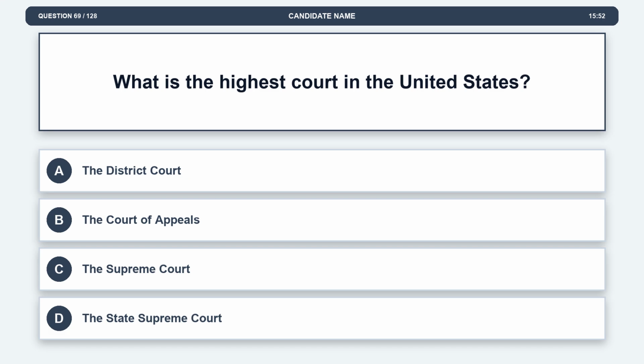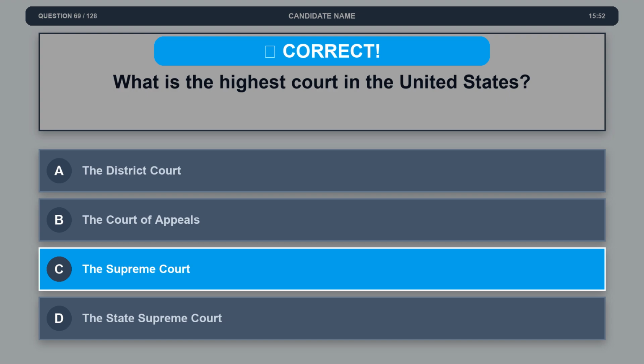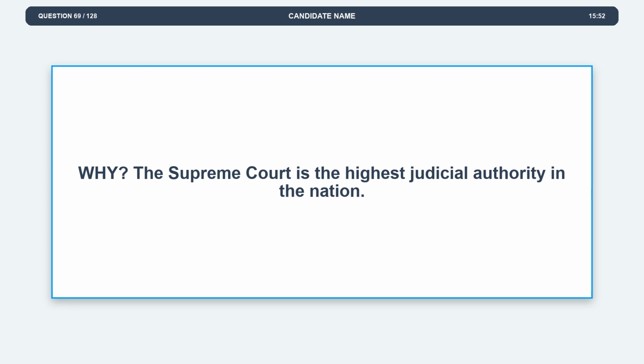Question 69. What is the highest court in the United States? Option A. The District Court. Option B. The Court of Appeals. Option C. The Supreme Court. Option D. The State Supreme Court. The correct answer is option C. The Supreme Court. Explanation. The Supreme Court is the highest judicial authority in the nation.